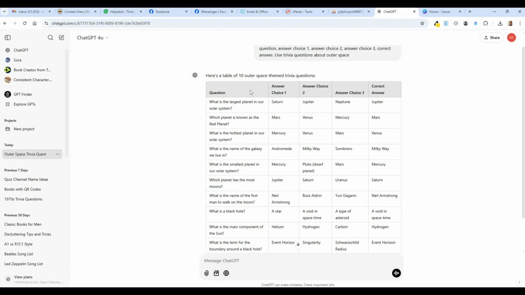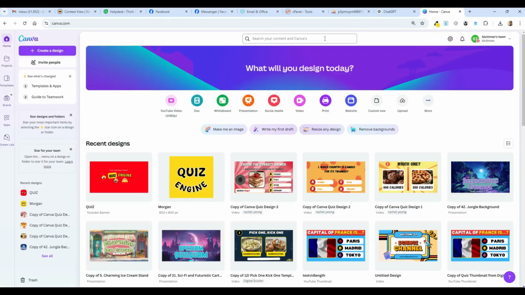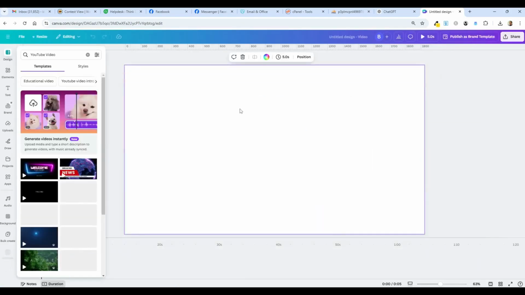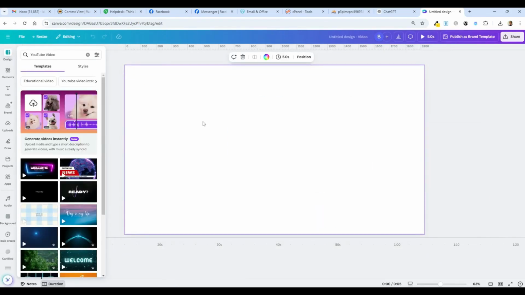And the reason I wanted it laid out like this is to use the bulk import feature in Canva, which requires data to be in the shape of a table. So I'm just going to leave that alone for now. And I'm going to go to Canva and go to video and pick out a YouTube video here because it will be sized the way I need it to be. And this is a video template now.